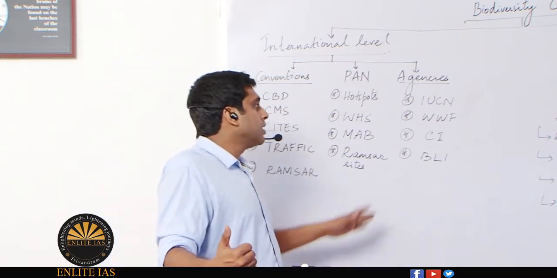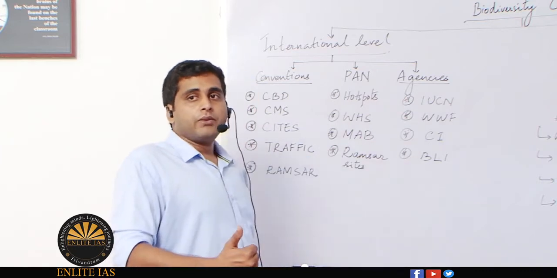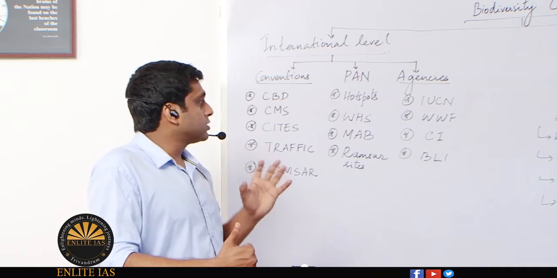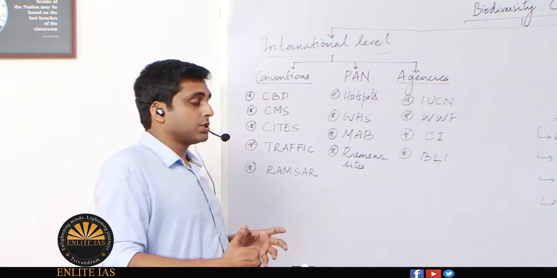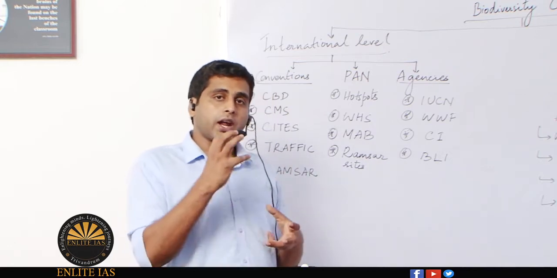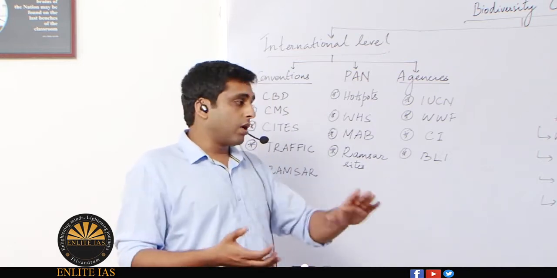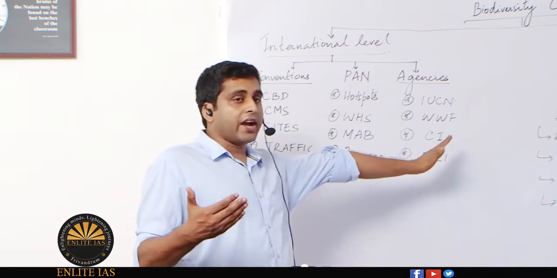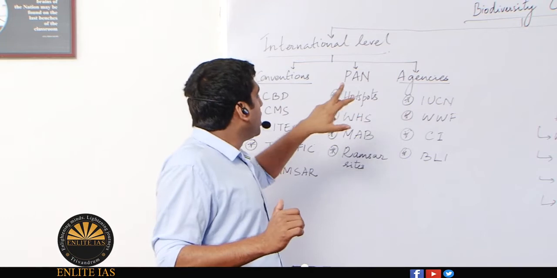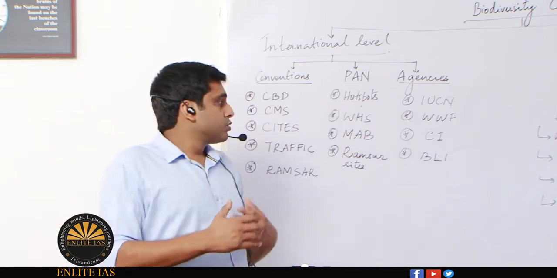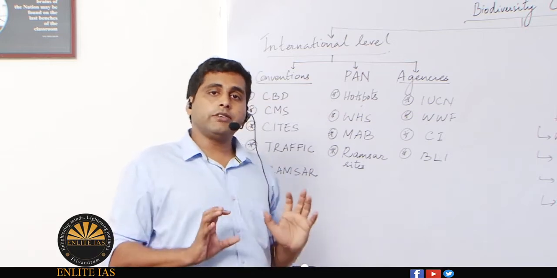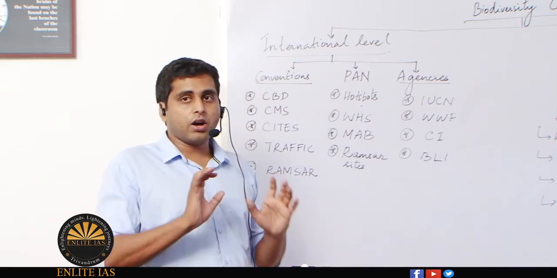Then comes agencies. These are basically NGOs, and these NGOs focus on protection of biodiversity. They have their own set initiatives, like they may categorize a particular species, or, as I have already said, they will categorize particular regions for protection, like CI is protecting hotspots. So these organizations are NGOs basically focusing on some initiatives for protection of biodiversity across the world.